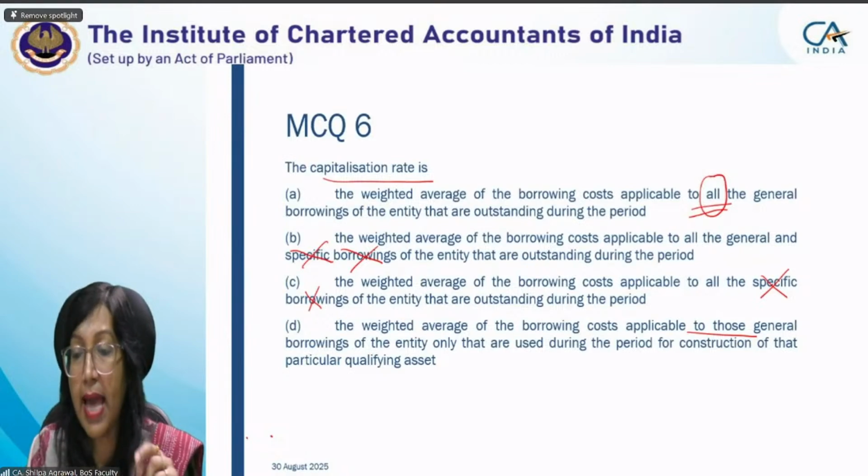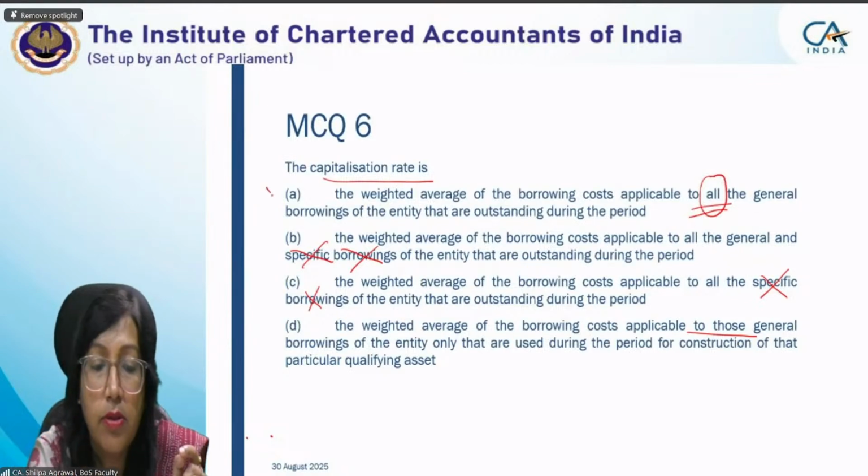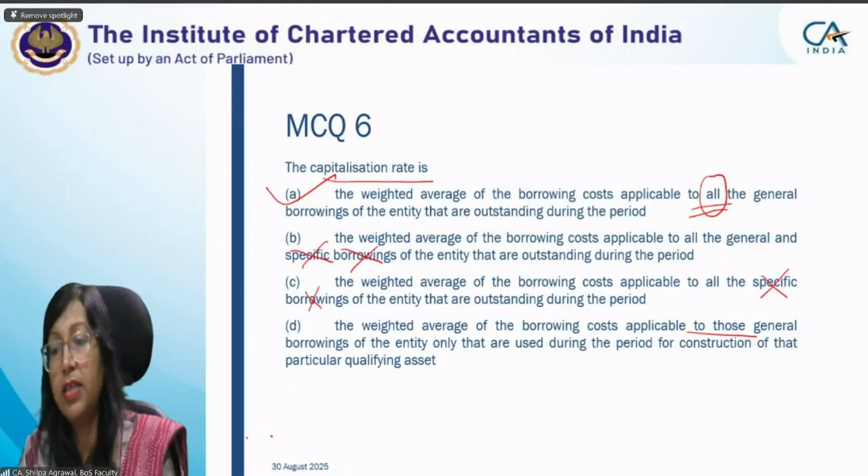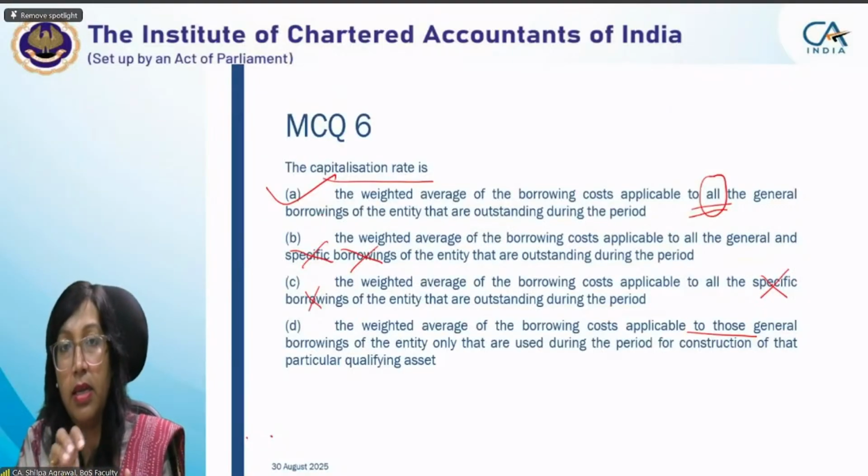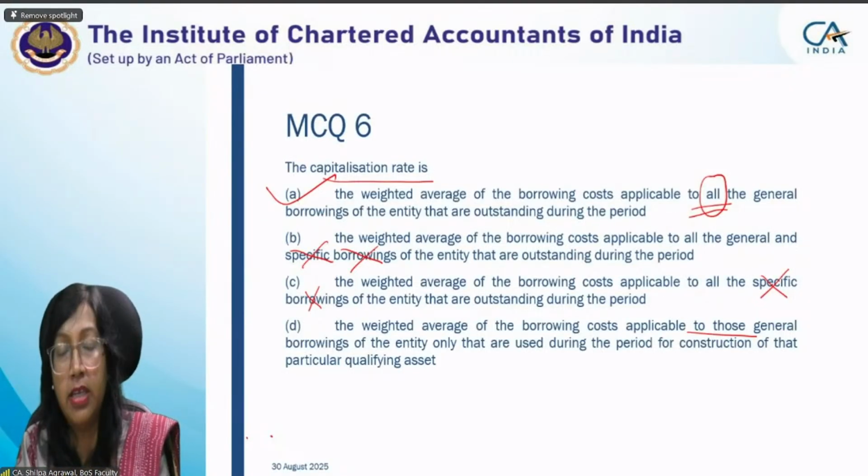So this is a catch. It will be all general borrowings. So your answer will be all general borrowings. They are not earmarked that only these 4-5 general borrowings will be considered.